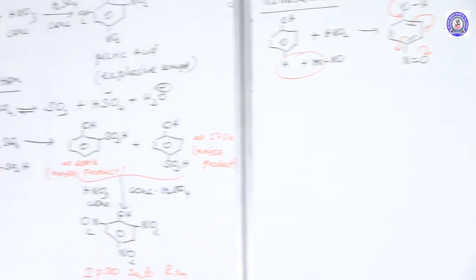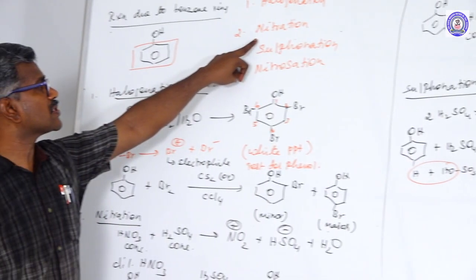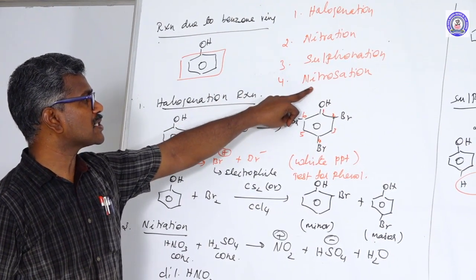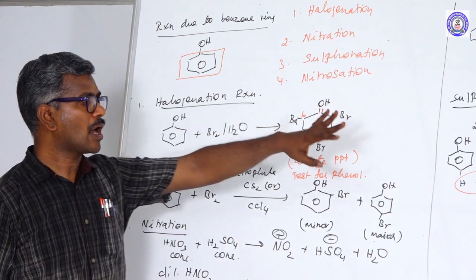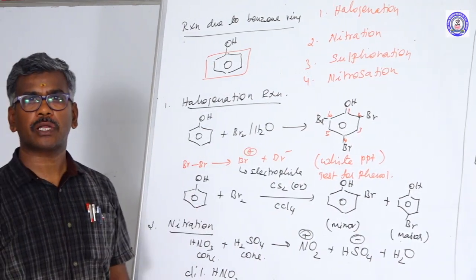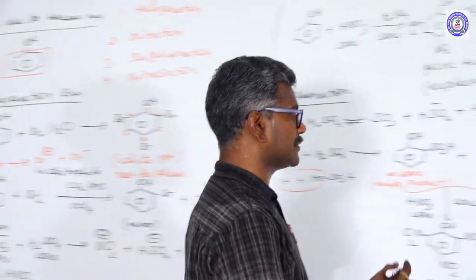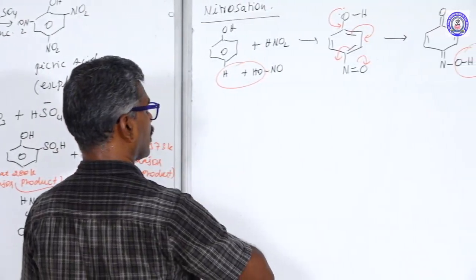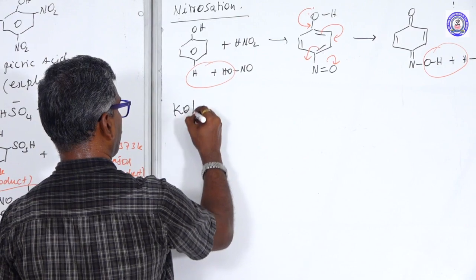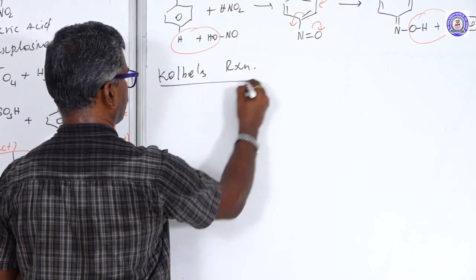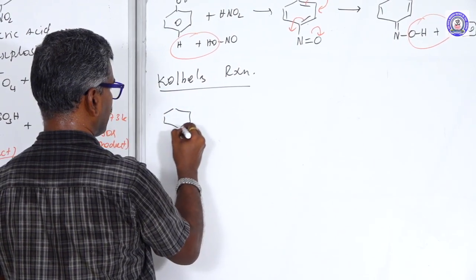First one is the halogenation reaction, the second one is the nitration reaction, the third one is the sulfonation reaction, and another one is the nitrosation reaction. All these reactions undergo aromatic electrophilic substitution reaction. Next one is Kolbe's reaction.